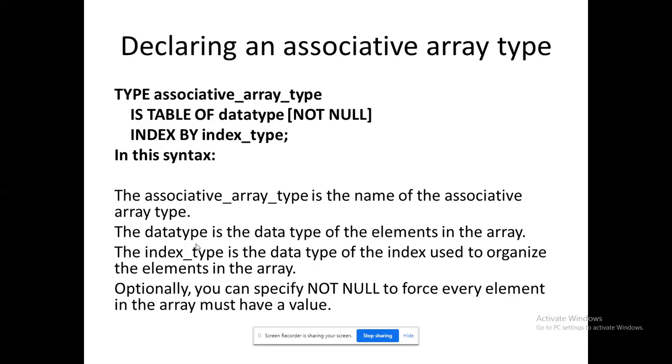Is table of, again the keyword. Data type that I have to mention, so what type of data I'm going to store in my array. Okay, and NULL that you can specify if you are not going to mention. So index by, so how you are going to organize your elements. That is the reason why the term index by has been given. So this is the syntax.